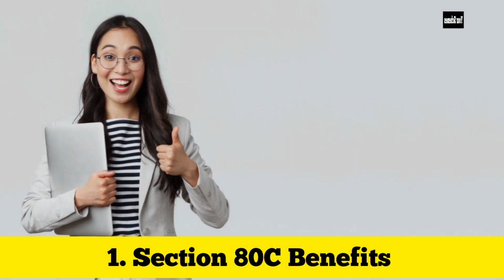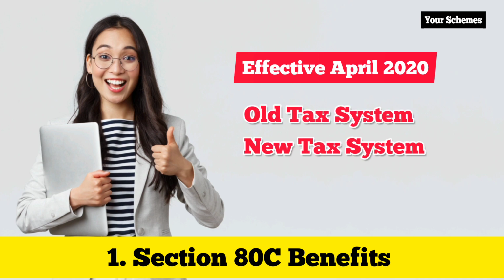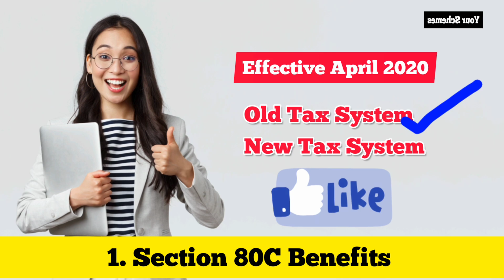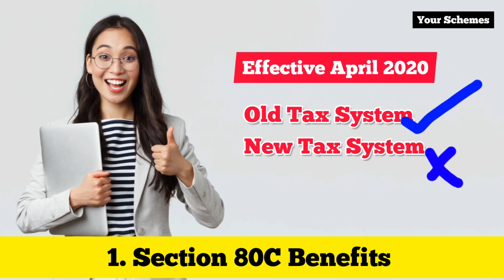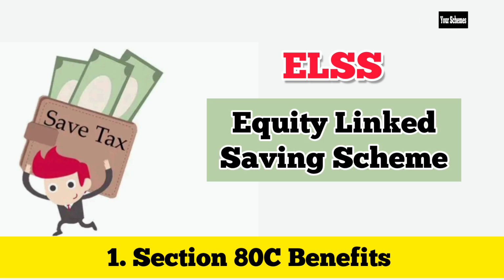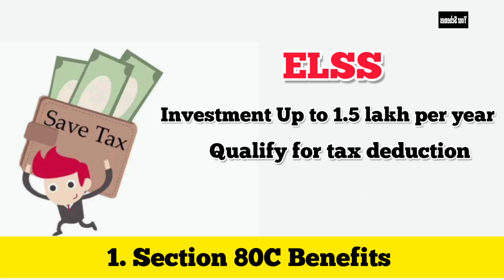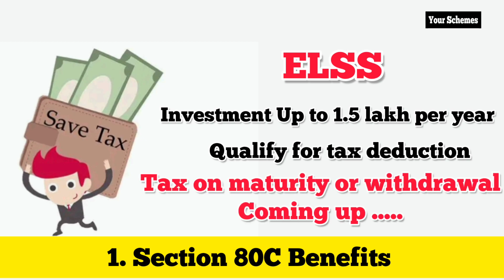Start with section 80C benefits. Effective April 1st 2020, section 80C benefits will be available only under the old tax system. They are not allowed under the new tax system. ELSS, equity linked savings scheme, provides tax benefits under section 80C of the Income Tax Act. Investments under this scheme of up to rupees 1.5 lakh in a financial year will qualify for tax deduction under section 80C. We will discuss the tax on maturity and withdrawal amount in a later section of the video under capital gains tax. So please watch the video till the end.